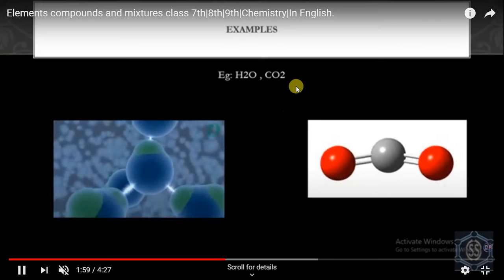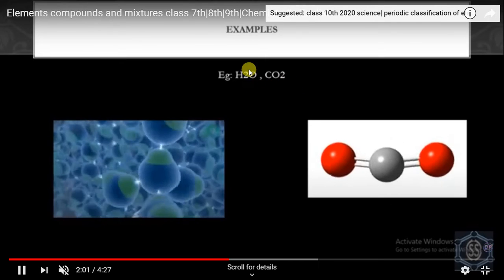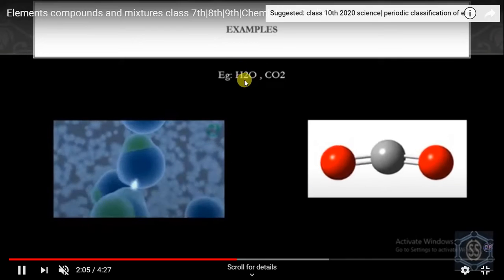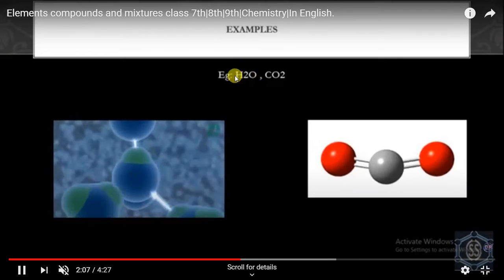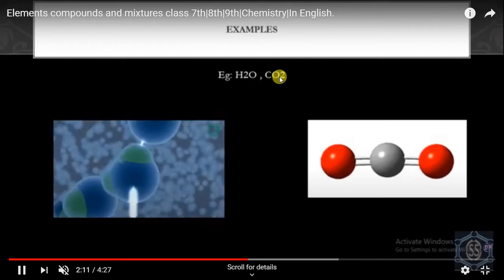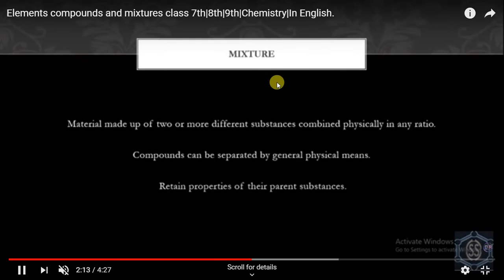Next, examples are H2O and CO2. Here you can see two atoms of hydrogen and one atom of oxygen. That 2:1 ratio is a fixed ratio, or chemical composition, for water. Two atoms of oxygen and one atom of carbon make carbon dioxide.